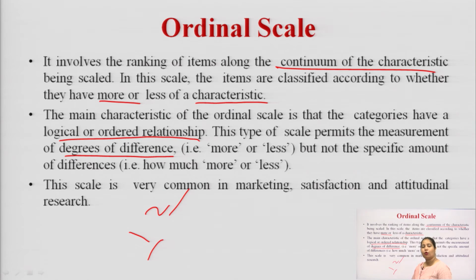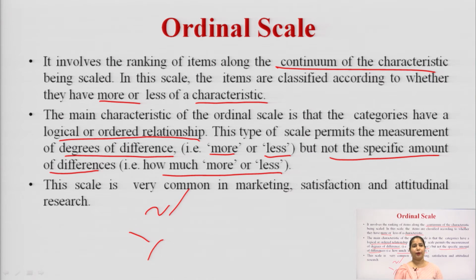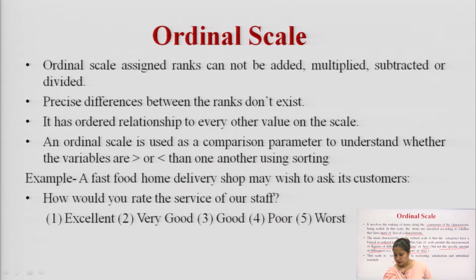So, there is some order and logical sequence of relationship, a more or less, but not a specific amount of difference. How much more cannot be calculated. We just talk about whether it is less or high, but there is no proper difference between them, and this scale is very common in marketing, satisfaction and attitude research.